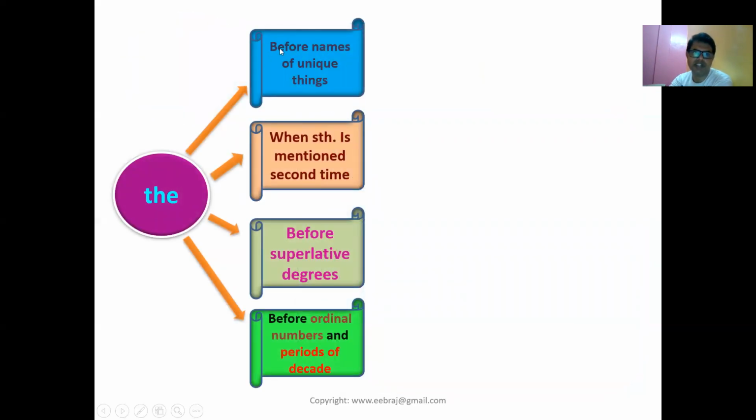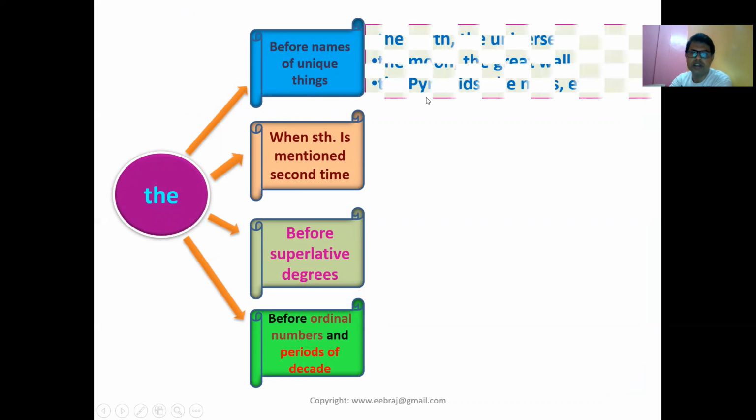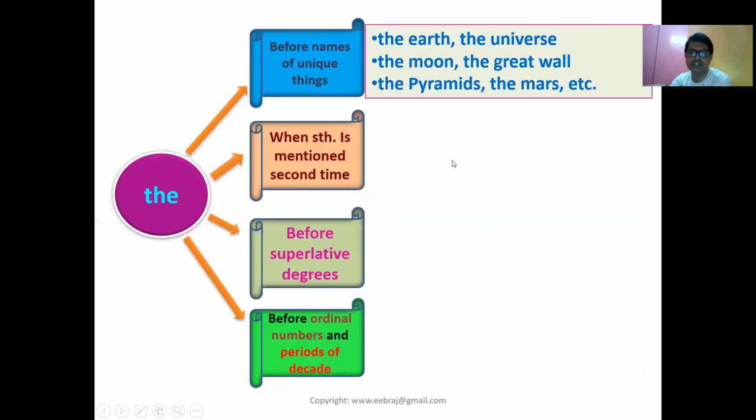First one, you see this, the is used before names of unique things. Let's think that is a unique thing and that is used with the. For example, the earth, the universe, the moon, the Great Wall, the Pyramids, the Mars. They are unique things. That's why they are used with the. Second one is when something is mentioned for the second time.